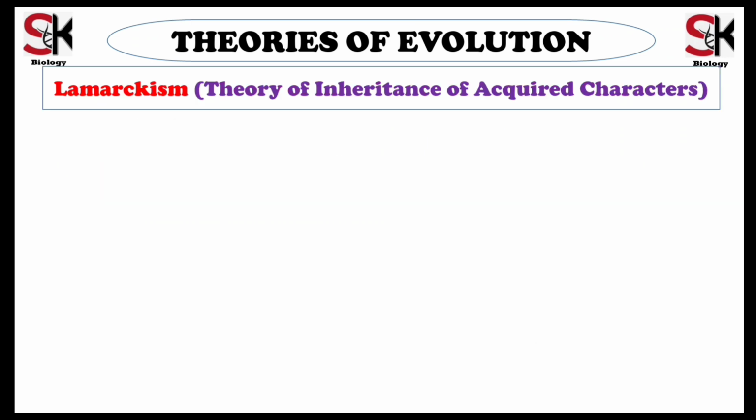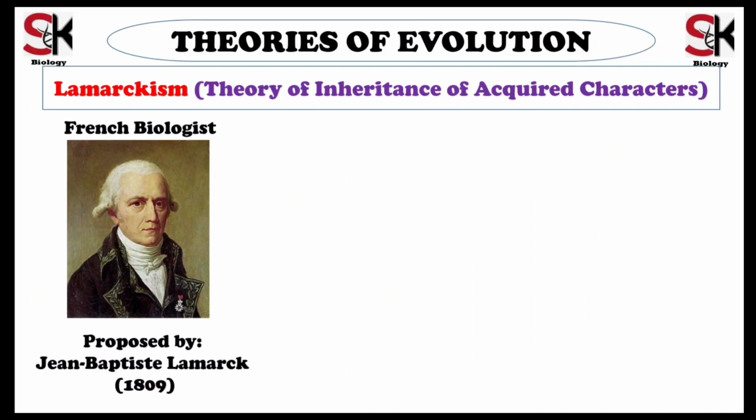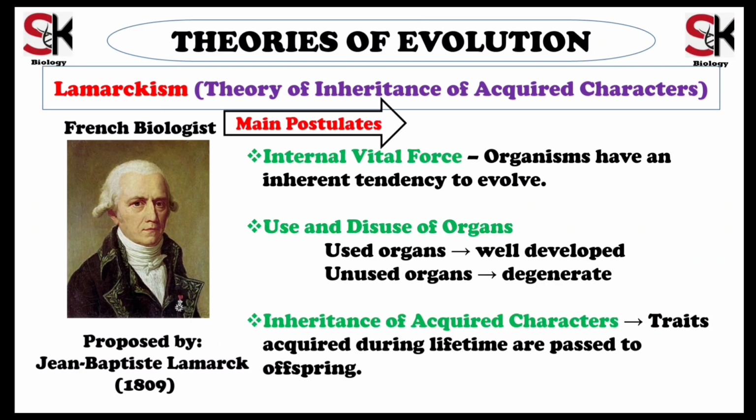This is the first organized theory of evolution. It was proposed in 1809 by the French biologist Lamarck. Lamarck's theory is built upon three main postulates. The first one is internal vital force. He believed organisms possess an inherent internal drive to evolve and become more complex.